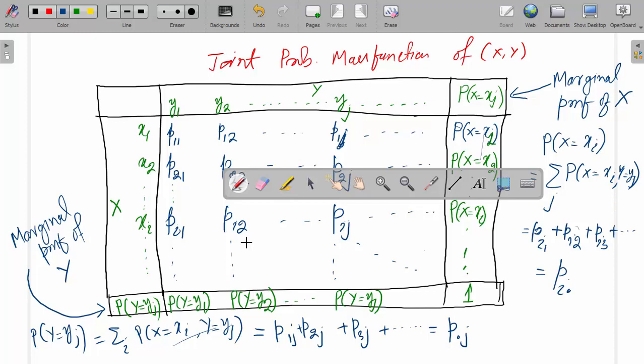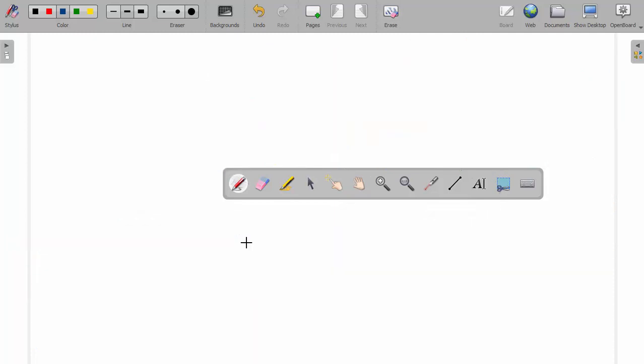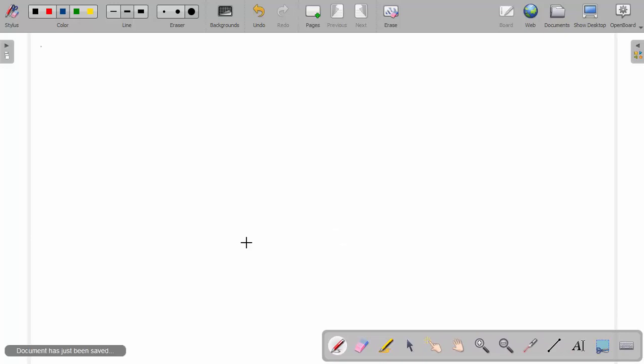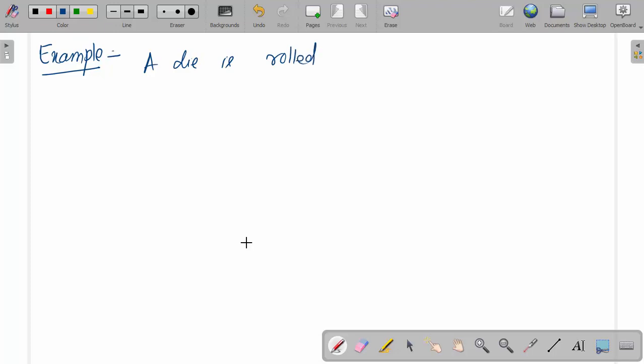So now we take an example. A die is rolled and a coin is tossed independently.